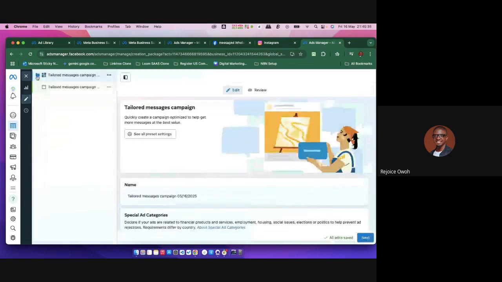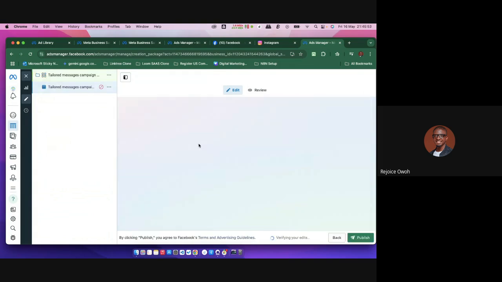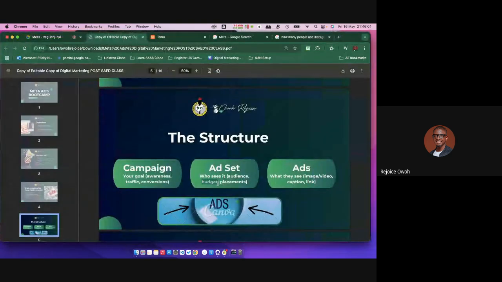Okay, now that is my campaign file, right? Now you see this one that looks like four boxes? Wherever you see that sign is an ad set. Whenever you see this one that looks like a normal window, that's my ad itself. So I can configure all those things about price. Remember, I told you guys that the ad set is where your budget is, right? Your ad set means your budget for that particular set, the total amount you're using there, right?